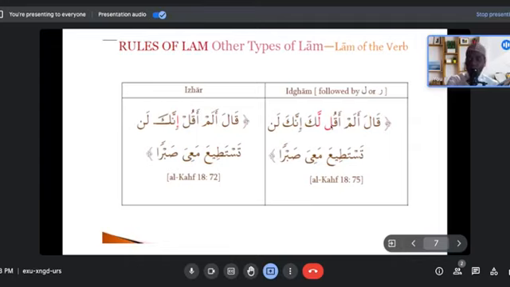You don't pronounce the lam. You don't pronounce it. So whenever you don't see a sukun, fatha, kasra, or dhamma on it, you don't pronounce it, right? Okay, so let's move on.